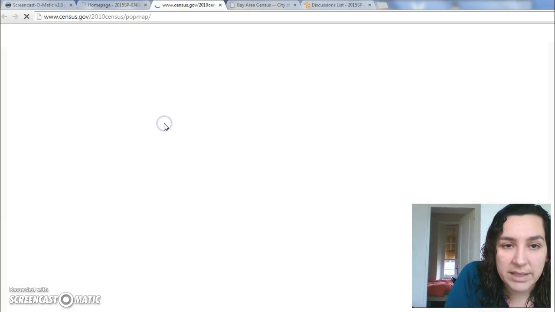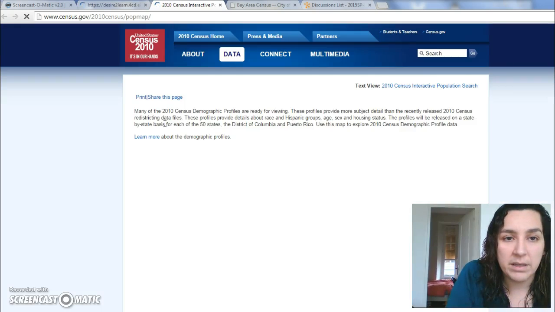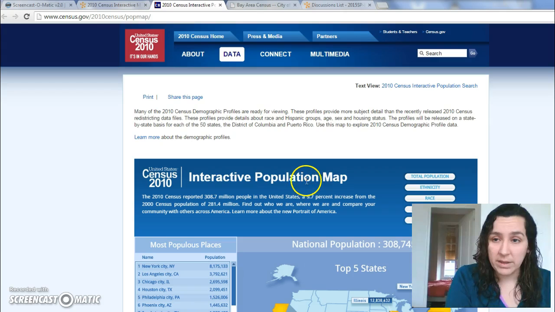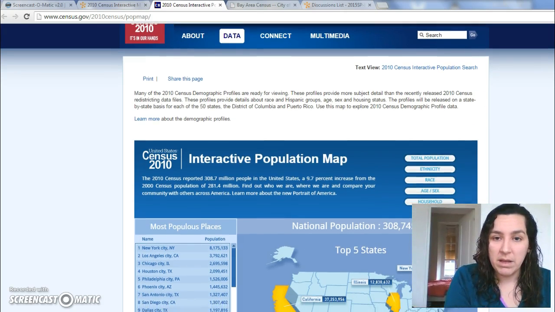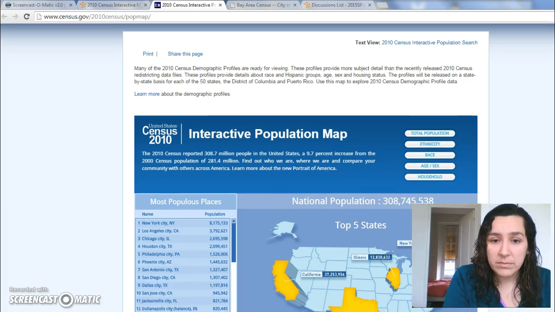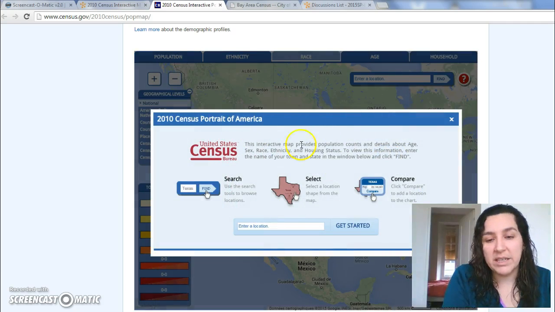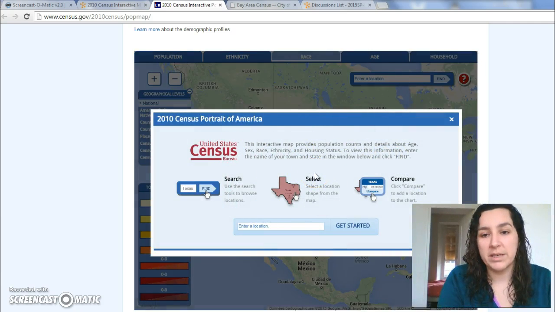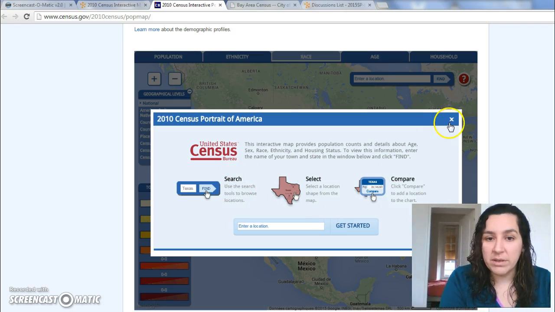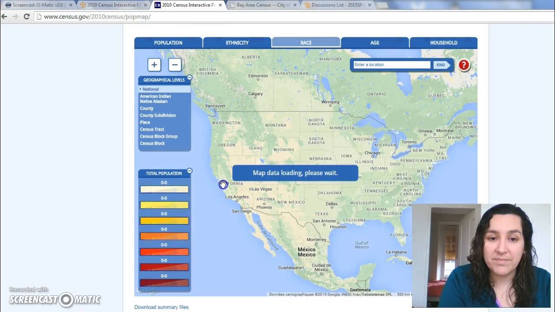But if you click on this guy here, it'll pop up. You'll be able to see this interactive population map. And what you can do is you can actually look at the video. If I just click on any part of it here, right, whether I click total population, ethnicity, race, household, etc. Let's say that I click on race. It'll give me a little pop-up that could walk me through it. Now, it's very straightforward. What you can actually do is get rid of this guy and just start zooming in.